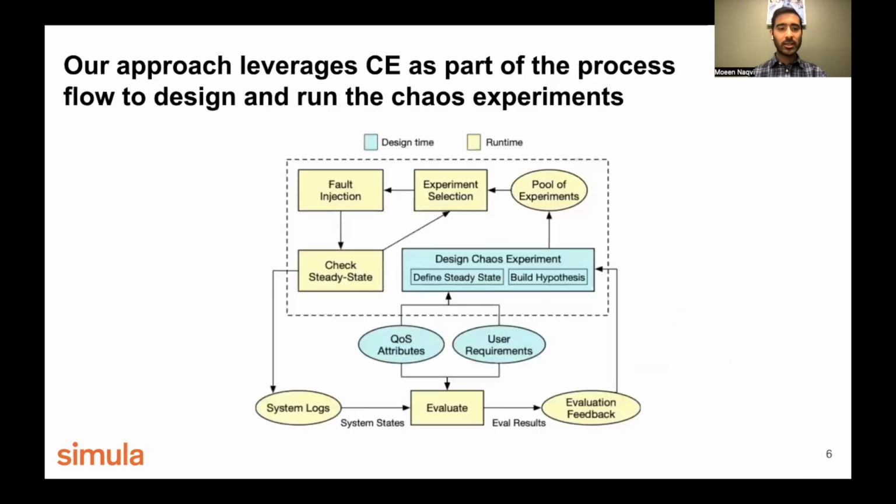Moving on, this is the process flow for our approach. So there are various steps. Let's start with the designing of a chaos experiment. As you have seen in the previous slide, we start with defining the steady state, and we build a hypothesis about the normal behavior of the system. And through that, we design our chaos experiment. So we end up with a pool of experiments.